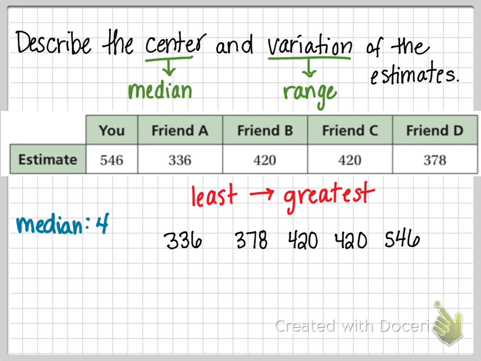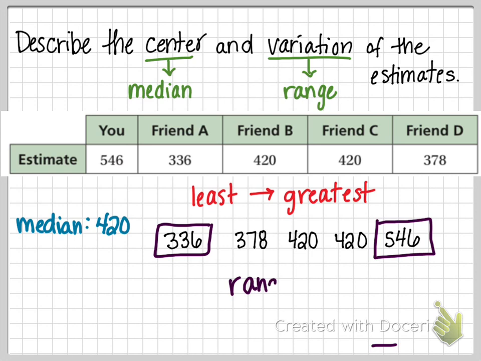The median is 420, or the center is what this chapter will also call it. You'll see it both ways. The range is going to be the difference between the highest and the lowest number.